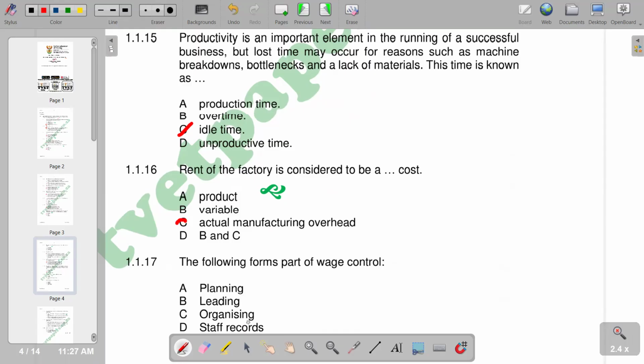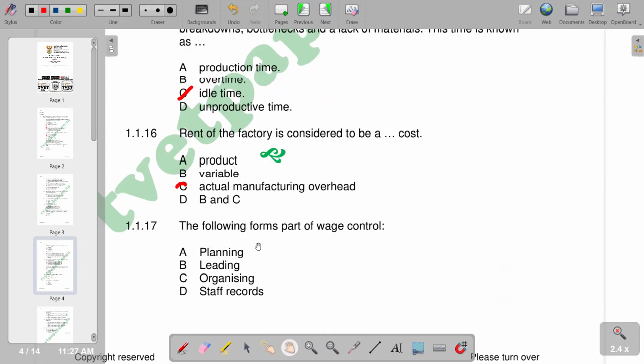The following forms part of a wage control: planning, leading, organizing, and staff and records. So obviously, staff records is part of the wage control, as we are going to have the wages information inside the staff record. So basically, that's what we have. And then move on to the next one.